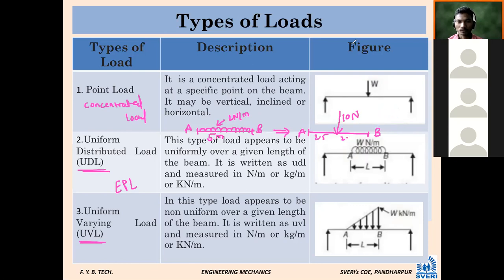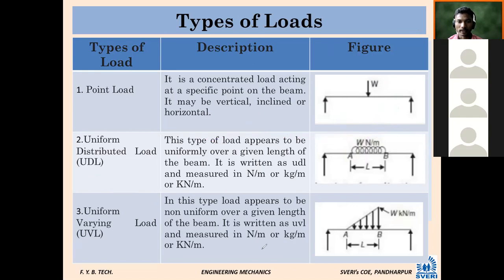Similarly, UVL, uniform varying load. So what does it mean? Uniform varying means it is varying with the distance. So here it is shown, point A and point B. With the length it is varying. That's why it is called uniform varying load.